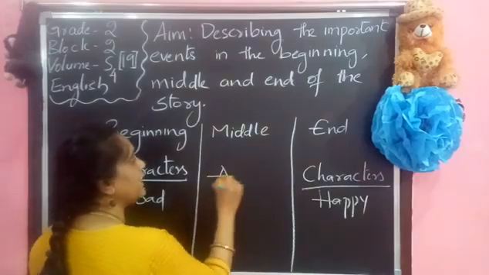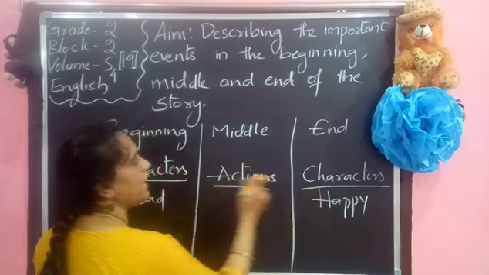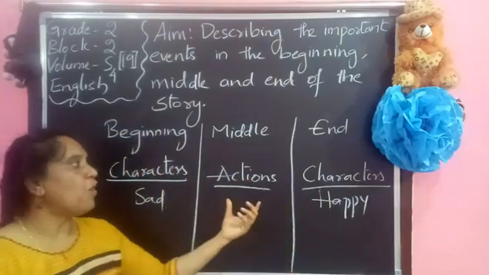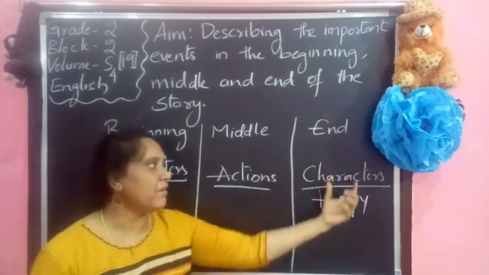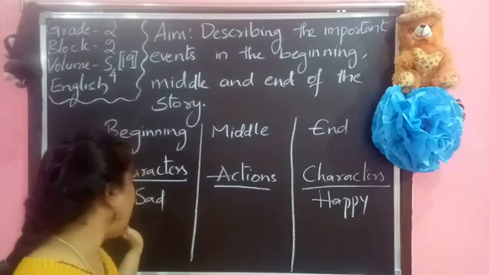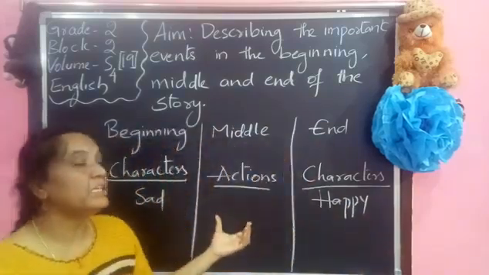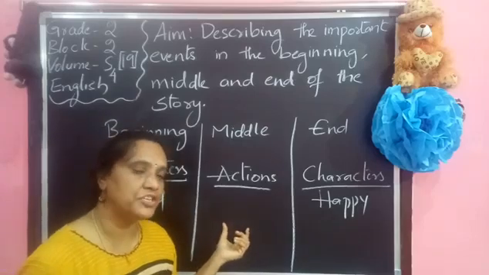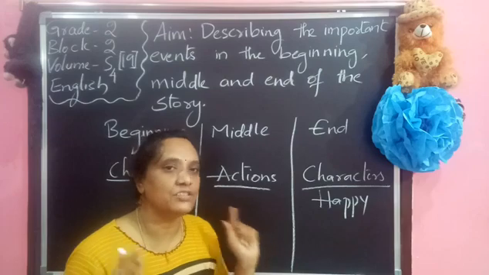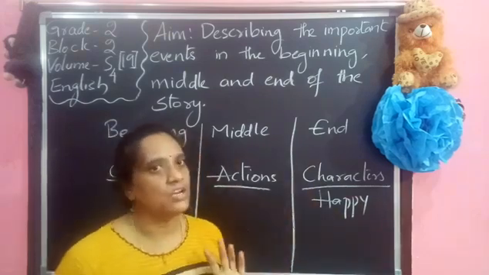The middle part contains the actions of the characters. Here we see how the characters were, what actions they performed, and how the characters changed. Here we can find that they are sad, and here that they are happy. Why? Because of their action. What action? They are free and they were flying. That's why they are happy. So these are the three events in your story.